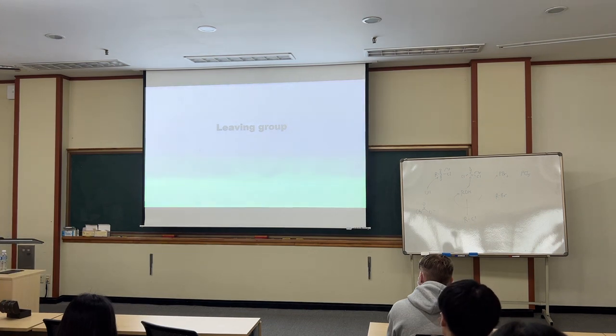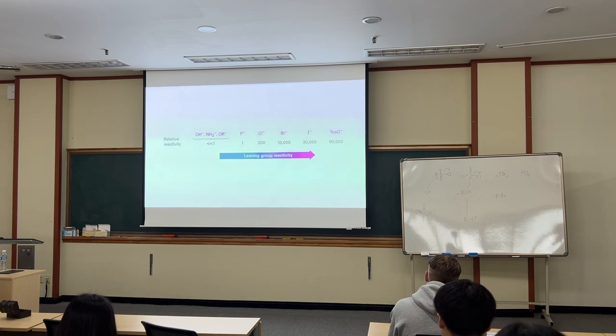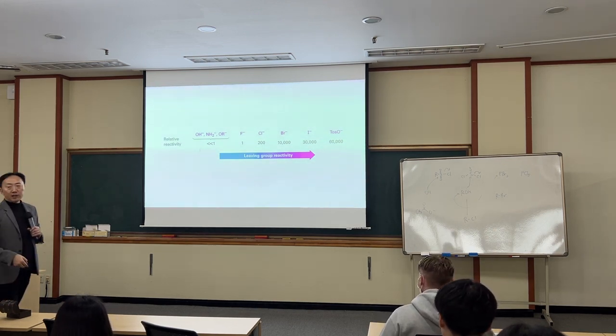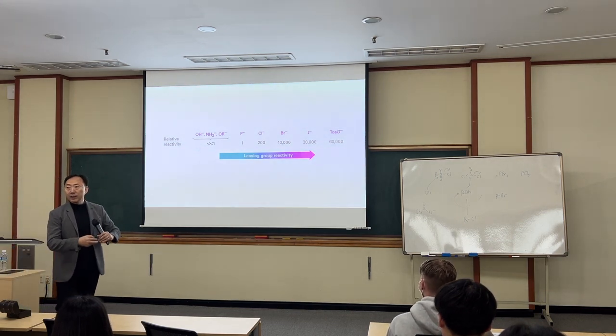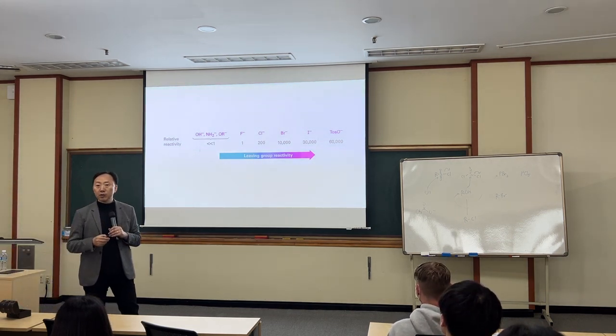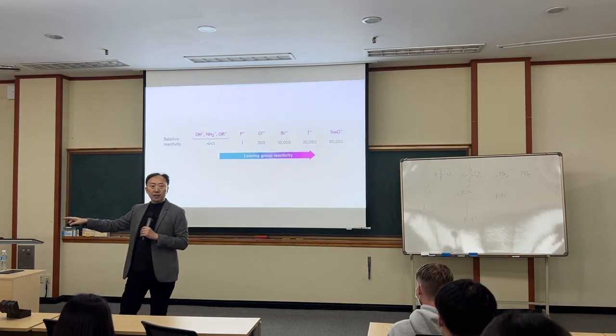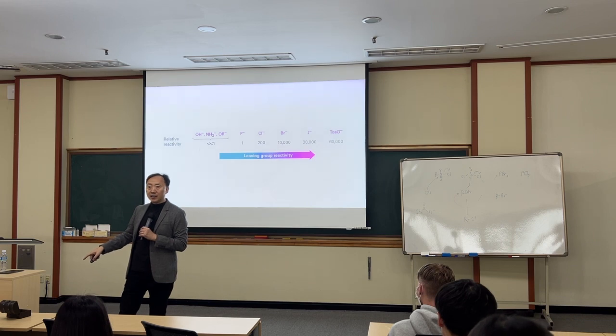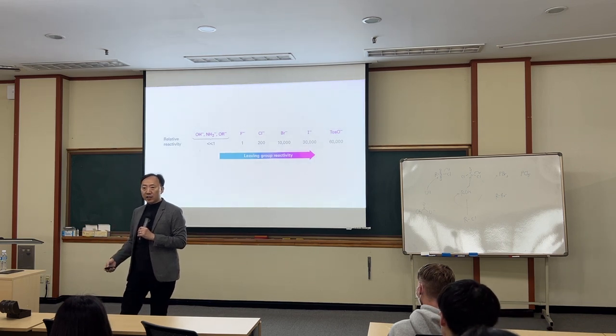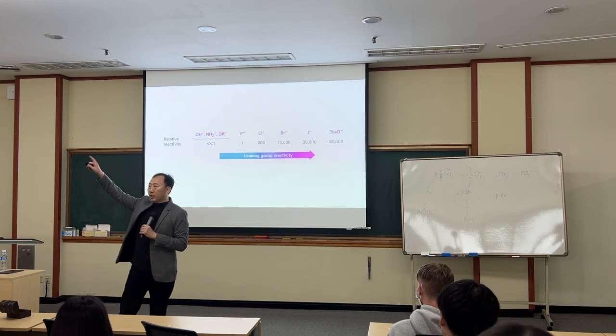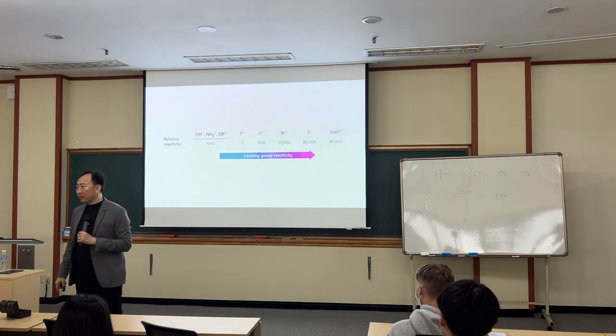Now let's look at the leaving group. If the leaving group is more stabilized, then it is happy after leaving. That's why they become better leaving groups. HF, HCl, HBr, HI: is the acidity increasing or decreasing? HCl, HBr, HI, increase or decrease?